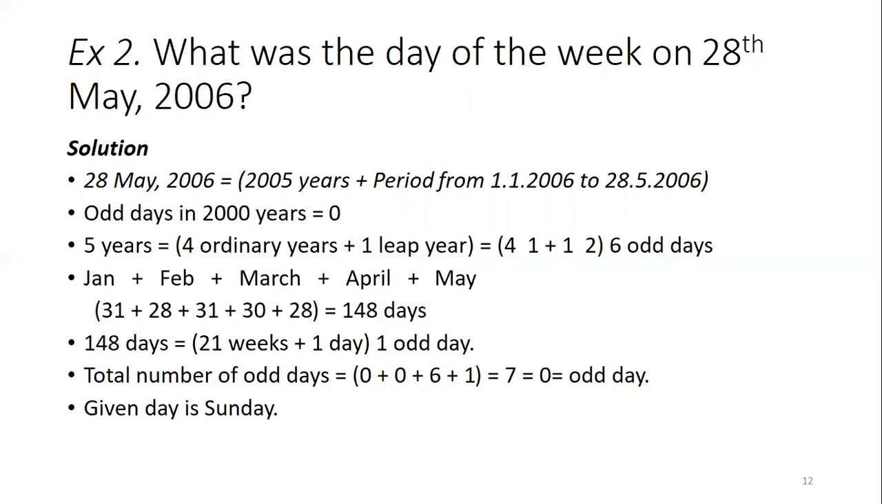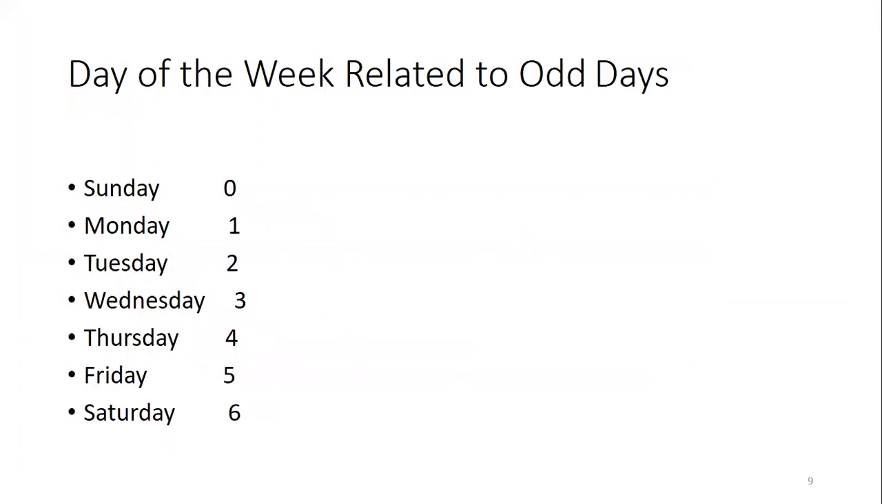Now January, February, March, April, May till the 28th. So how many days are there? Totally 148 days. 148 days have 1 odd day. So total number of odd days is 6 plus 1, which is 7, so 0 odd days. So 0 odd days means the given day is Sunday. This is what we have seen in this table. So 0 odd day means Sunday.